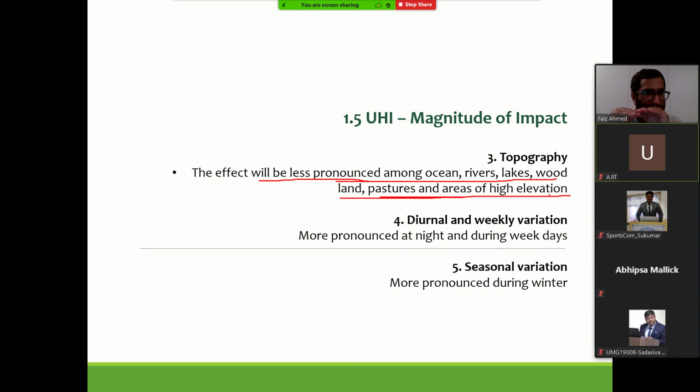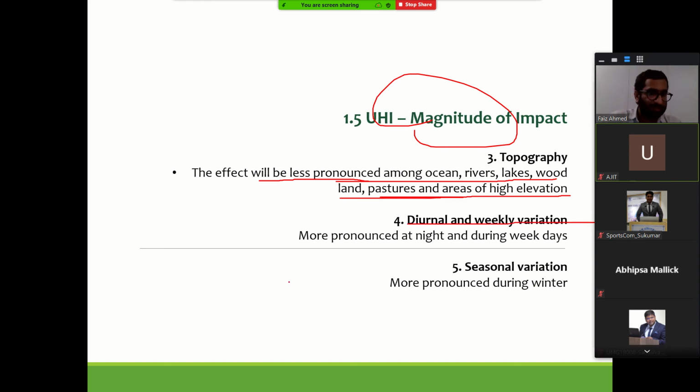So no city or no land is flat. The type of natural element that we have, and the type of topography and elevation that we have in the city, will also impact the magnitude of UHI. Okay, more, diurnal variation we have discussed in some cases. The UHI is more observed in the nights.